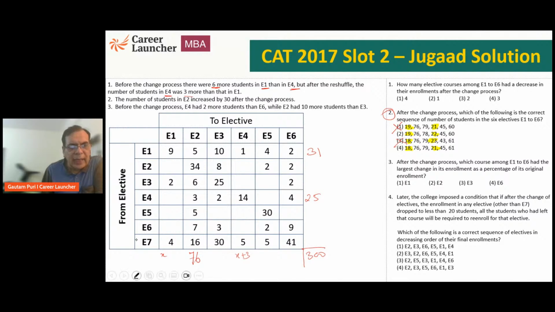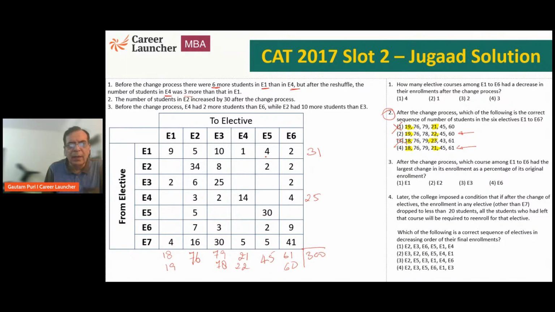So what this is effectively telling me is that either choice 2 or choice 4 is the right answer. Let me write that down. Why should I worry about anything else? So what is choice 4? 18, 76. 18 is already there. 76 is already there. 79, 21, 45, 61. Or the other option will be 19, 76, 78. 19, 76 is okay. 78, 22, 45, and 60. Now effectively this is telling me E5 has to be 45.